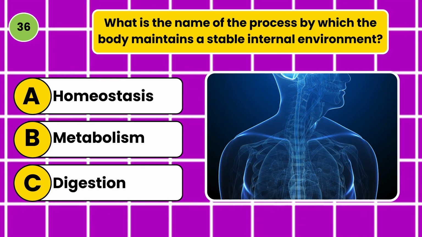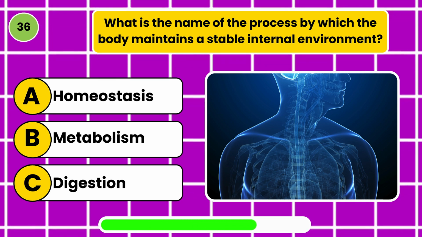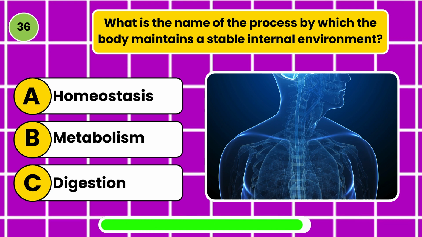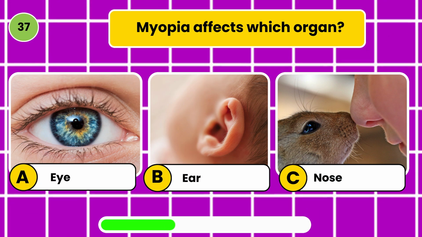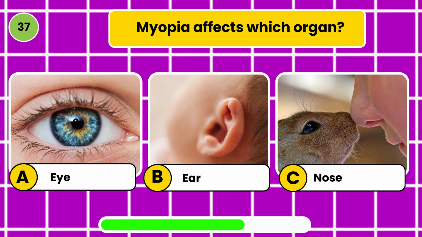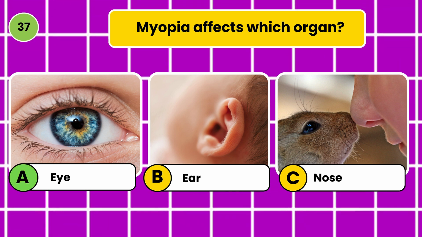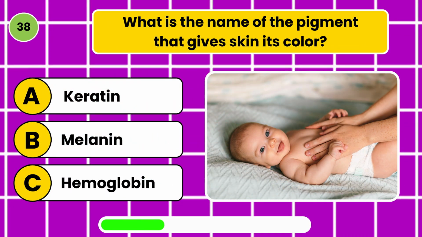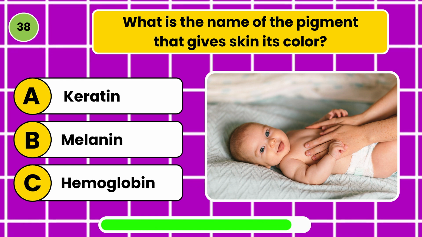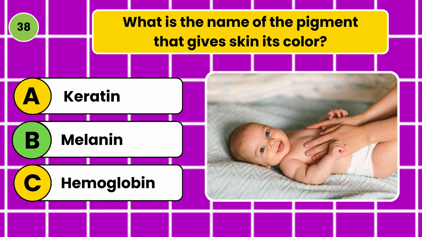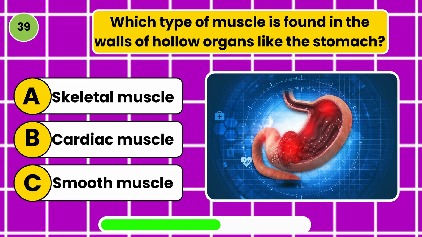What is the name of the process by which the body maintains a stable internal environment? Homeostasis. Myopia affects which organ? Eye. What is the name of the pigment that gives skin its color? Melanin. Which type of muscle is found in the walls of hollow organs like the stomach? Smooth muscle.